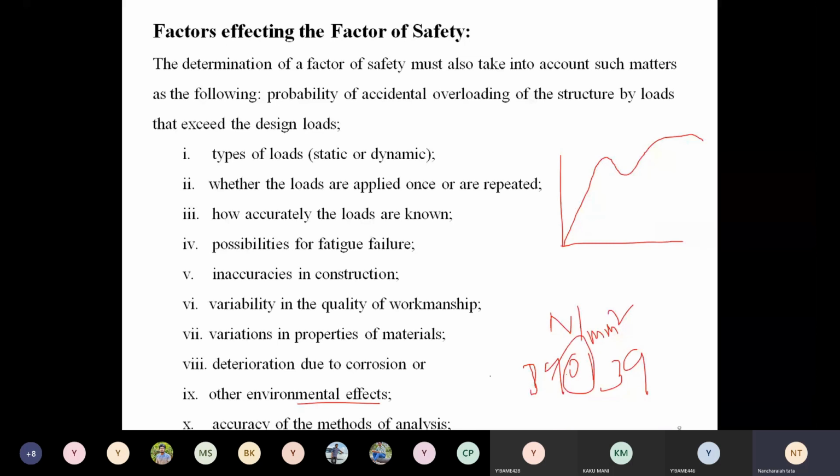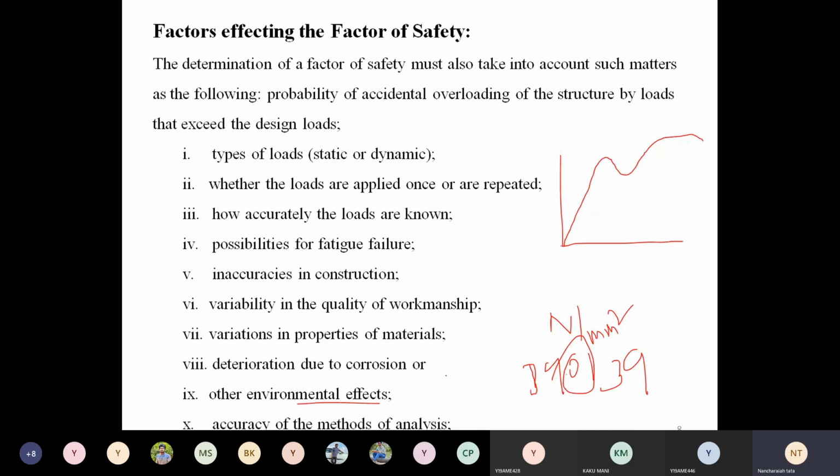Different methods are used. One method gives results very close to the actual, and some methods may be somewhat away. So the accuracy of the method of analysis also influences the strength.